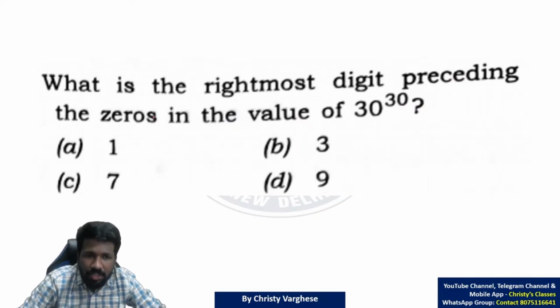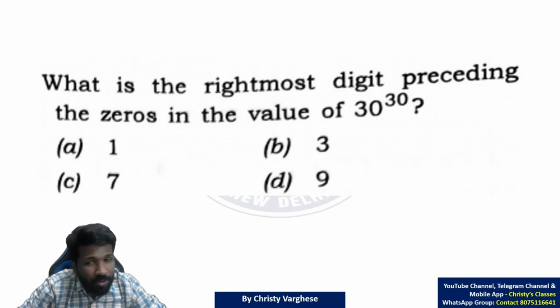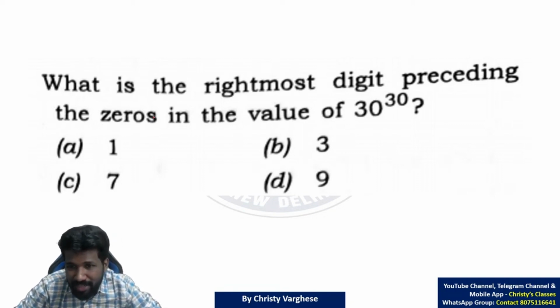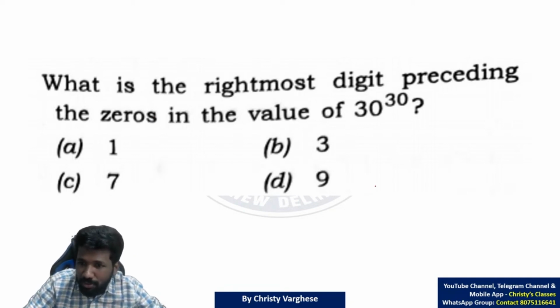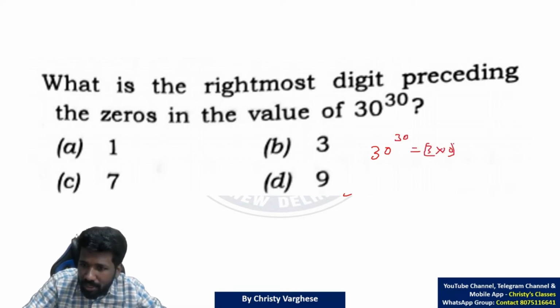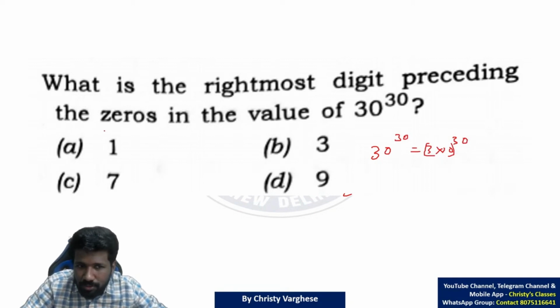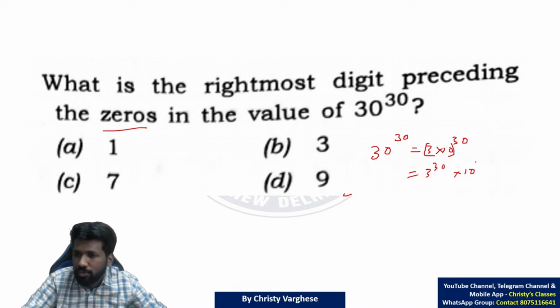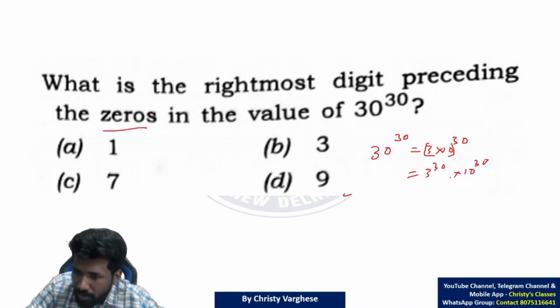What is the rightmost digit preceding the zeros? Trailing zero, one question we saw. Here trailing zeros के पहले वाला number कौन सा है? That is the question. First you can use laws of exponents idea. 30 raised to 30, I can write it as 3 into 10 the whole raised to 30, because I don't want trailing zeros. Before zero, what is it? This is 3 raised to 30 into 10 raised to 30. (a into b) the whole raised to m is a raised to m into b raised to m. That means this 10 raised to 30 is just zeros, 30 zeros in the end.